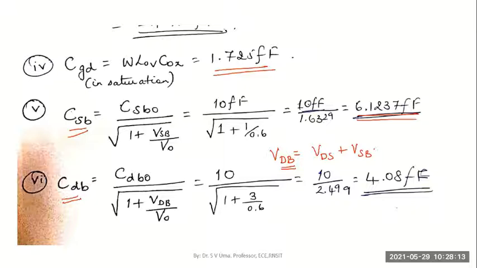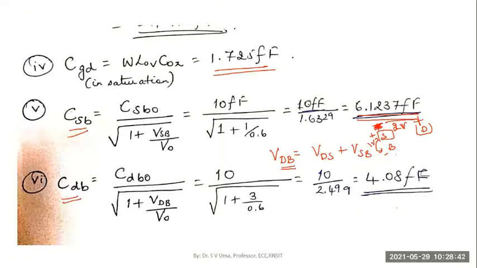As simple as that. Voltage from drain to source is given here. Drain to source voltage is 2 volts. And from source to body, the voltage is 1 volt. So what will be the combined voltage between the drain and body?